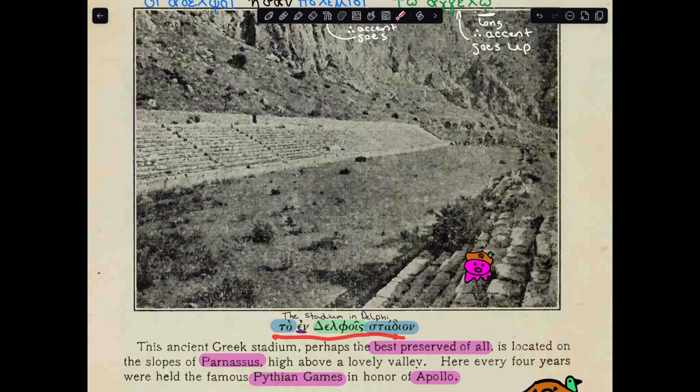The stadium in Delphi. Ta en Delphoi stadion. As you can see, I've actually been here. I got to visit. I was racing. This is me prepping for it. This ancient Greek stadium, perhaps the best preserved of all, is located on the slopes of Parnassus, high above a lovely valley. Here, every 4 years were held the famous Pythian Games in honor of Apollo. And yes, they would all get in here and compete in the nude.